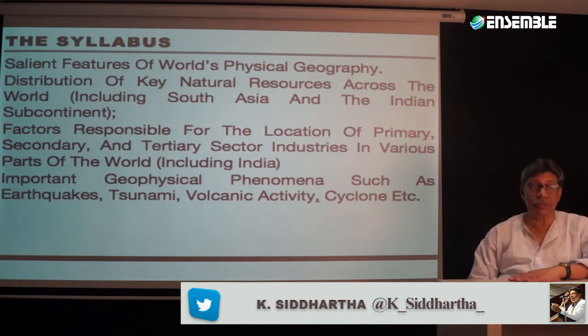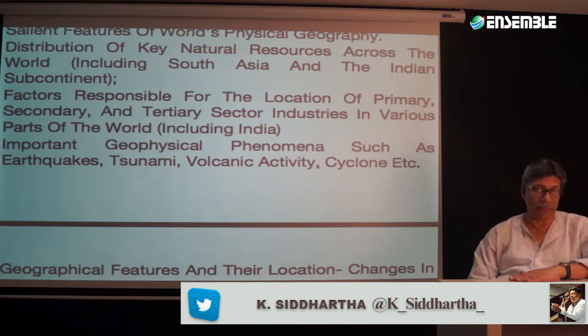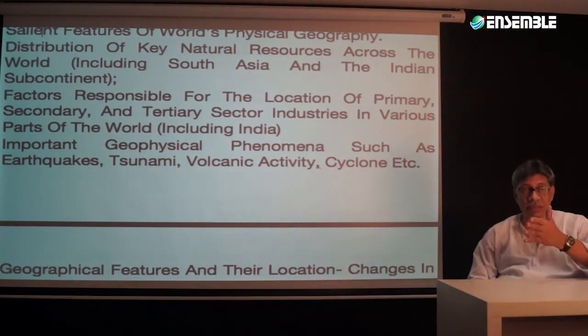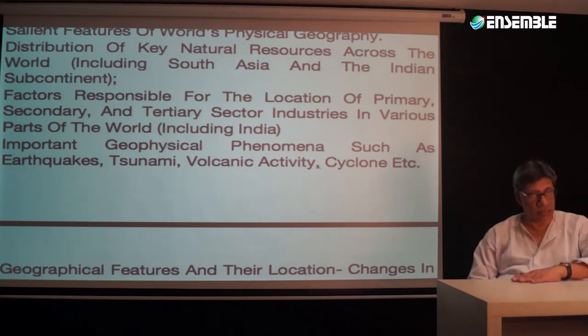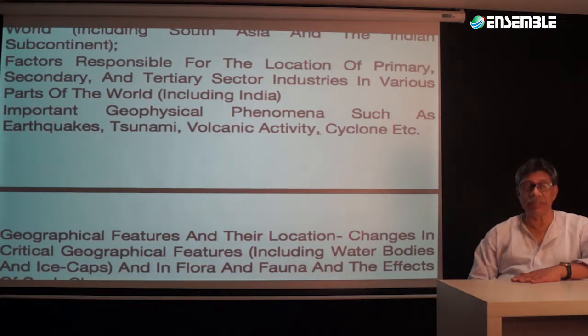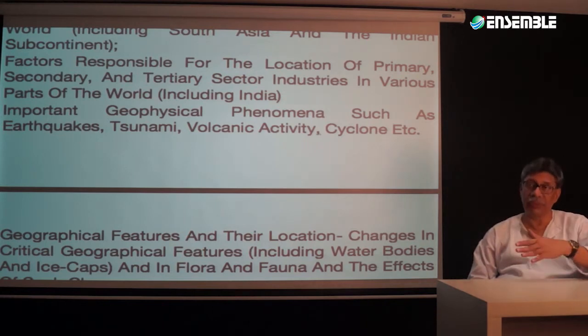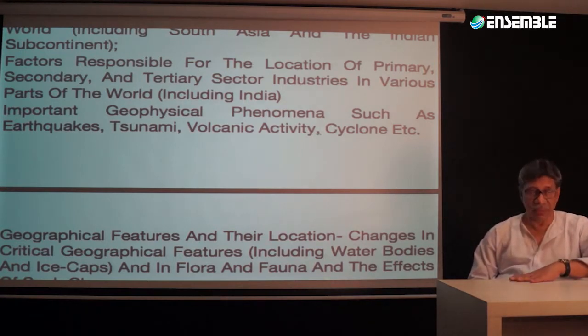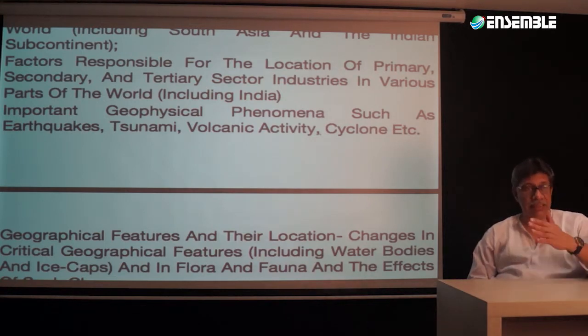The second is about the distribution of key natural resources across the world. Again, as part of the syllabus, it doesn't say something about the issues associated with natural resources across the world, including South Asia and the Indian subcontinent. The third part is factors affecting the location of primary, secondary and tertiary sector industries in various parts of the world, including India. So how the location of these industries and industrial activities takes place, these are the factors. That is primary, secondary and tertiary, all of them.